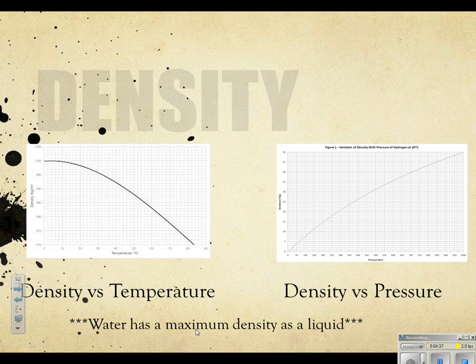So we look at some graphical representations. We want to look at density versus temperature, which we were talking about a little bit. Temperature is the independent variable here. As the temperature is increasing, we can see that density is going to decrease. Okay, so we've got that inverse relationship going on. So temperature, as it increases, density is going to decrease.